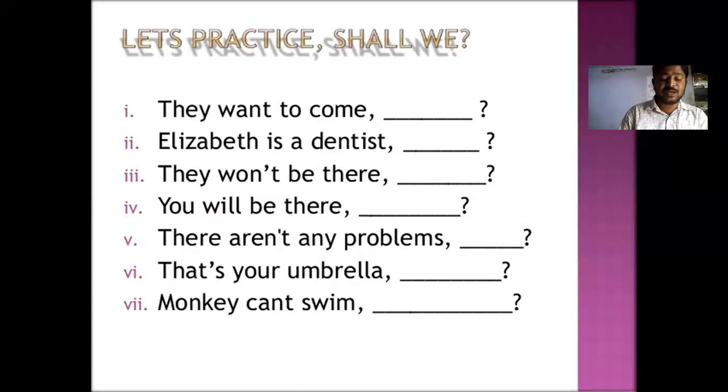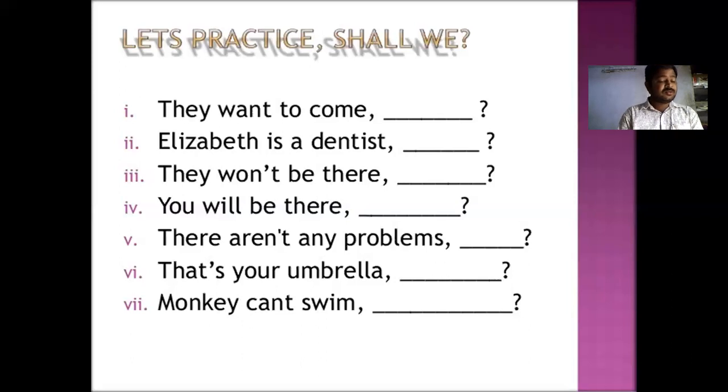Although everybody and everyone are singular, for the purpose of the tags they are usually treated as plural, referred to as they. For example, everybody cannot be pleased, can they? Even though they are singular, they may be represented with plurality. So we have to use the plural pronoun at the end of these statements. Everyone appreciated the magician, didn't they?